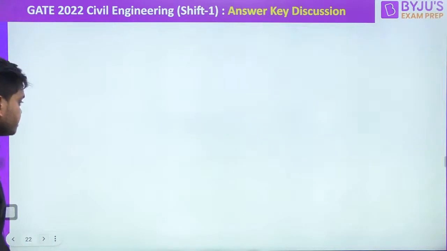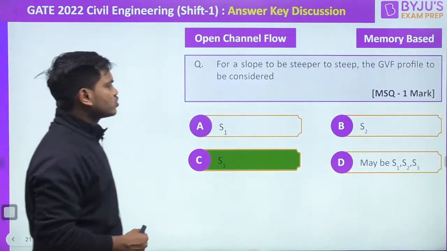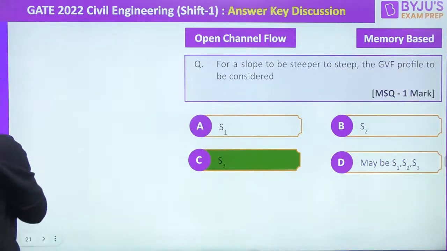All right, moving on. So this is the question. For a slope to be steeper, too steep, the gradually varied profile to be considered, how much?